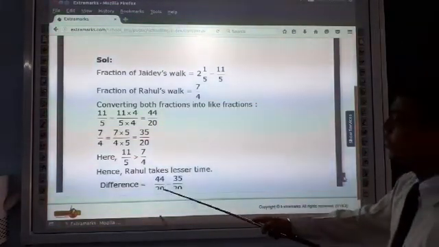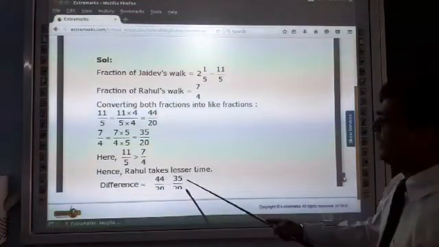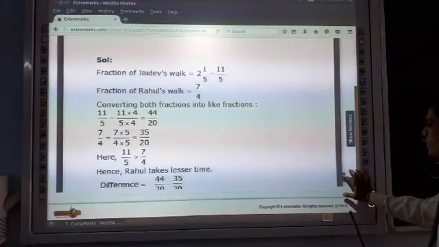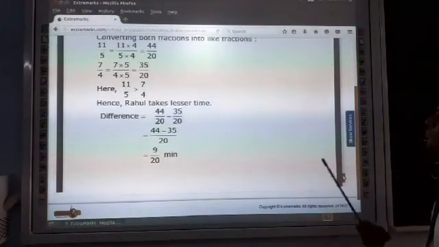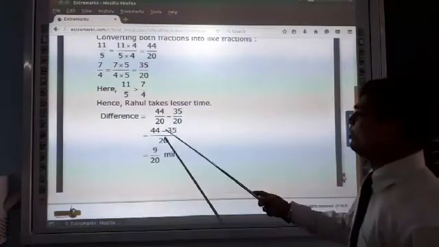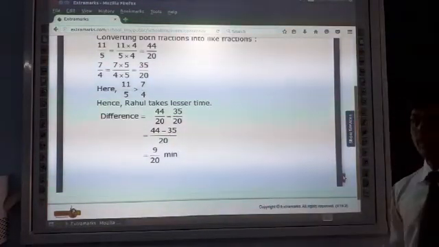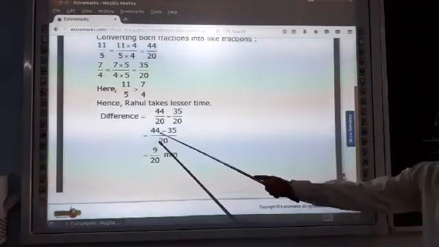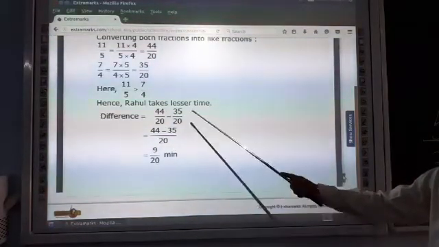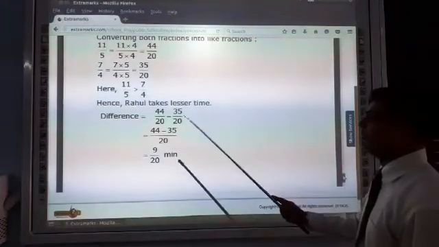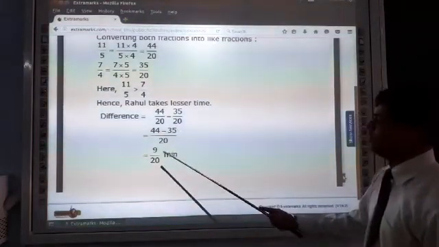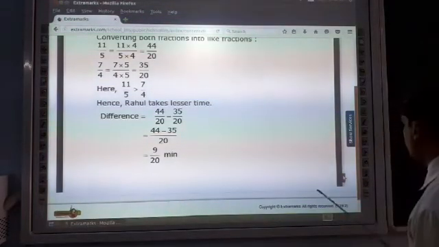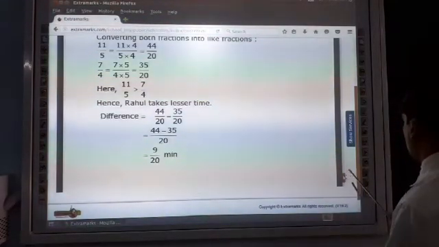Difference is equal to 44 upon 20 minus 35 upon 20. LCM is 20. 20 ones are 20 and 44 ones are 44 minus 20 ones are 20. 35 multiply 1, 35. 44 minus 35 is equal to 9 upon 20 minutes. This is the answer. Okay.